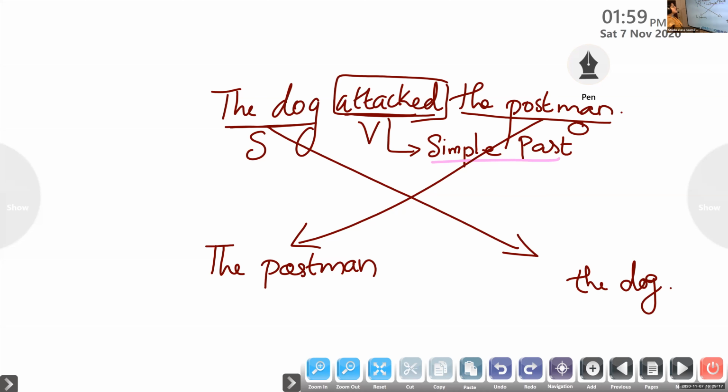And we have a verb here, and this is a finite verb. Because this is in simple past tense, isn't it? So point number 2 to remember before changing the sentence is that the verb should be in the form of be plus past participle form of the verb. The verb must be changed into be plus past participle form of the verb. Remember, it must be the past participle form of the verb.